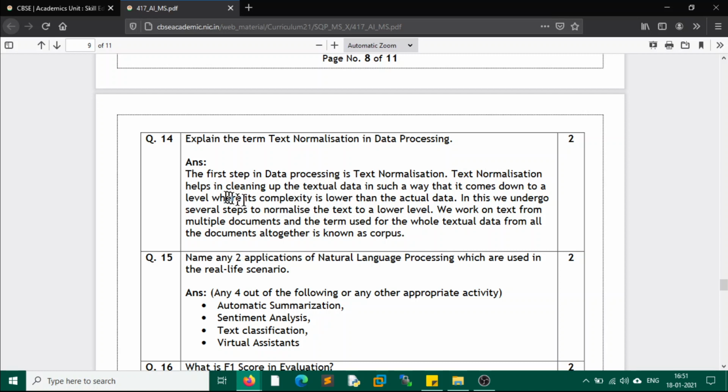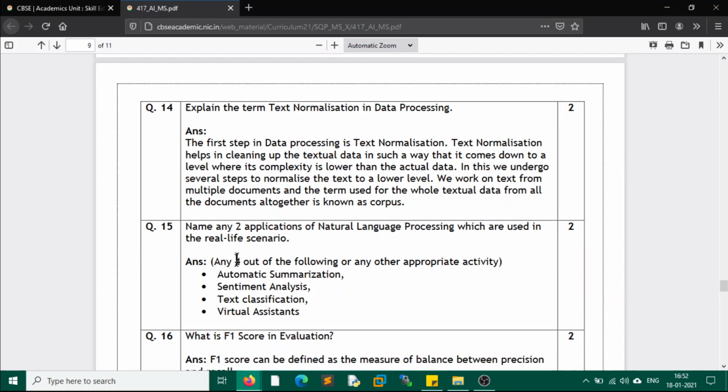Text normalization helps in cleaning up the textual data in such a way that it comes down to a level where its complexity is lower than the actual data. In this, we undergo several steps to normalize the text to a lower level. We work on the text from multiple documents, and the term used for the whole textual data from all the documents altogether is known as corpus, right? So the whole textual data which we have collected together from various documents is known as the corpus.